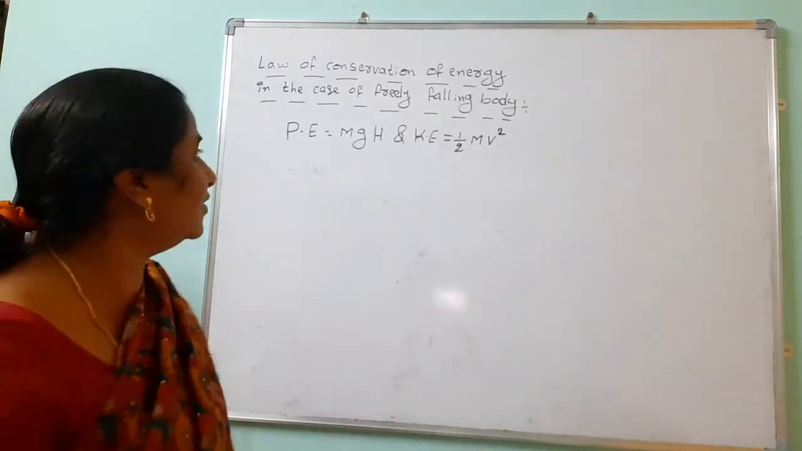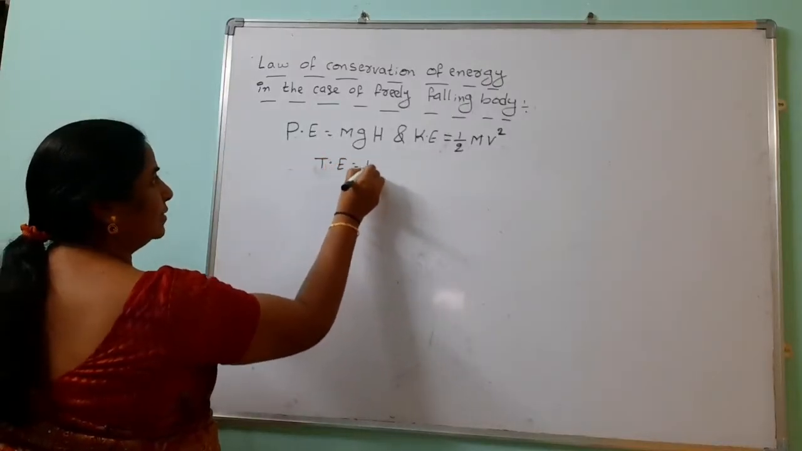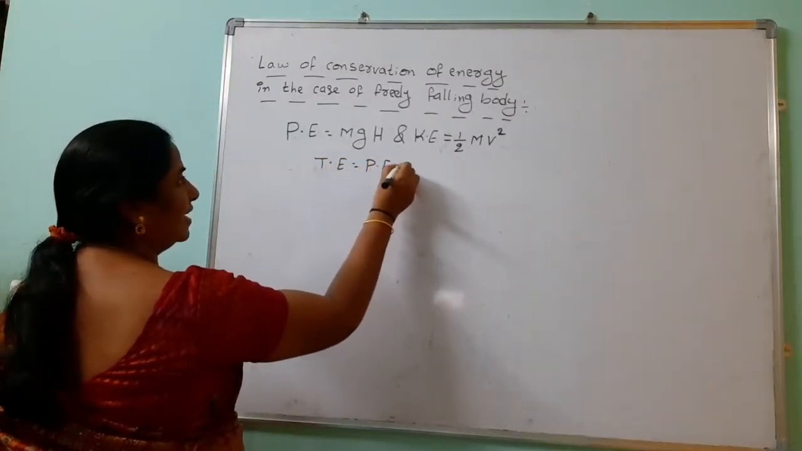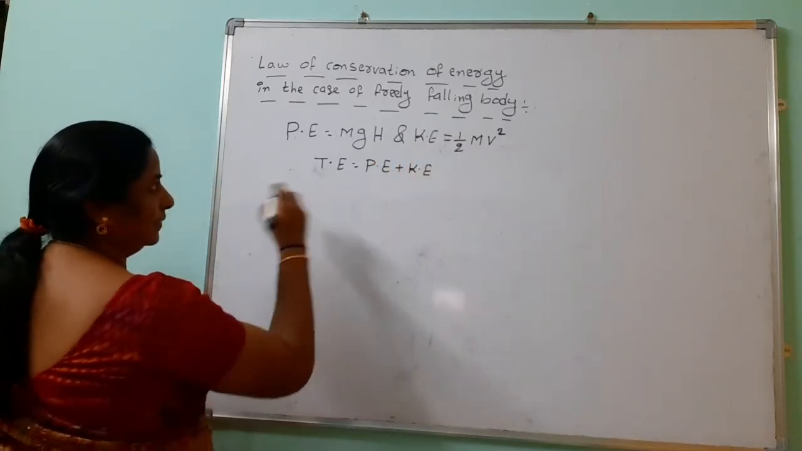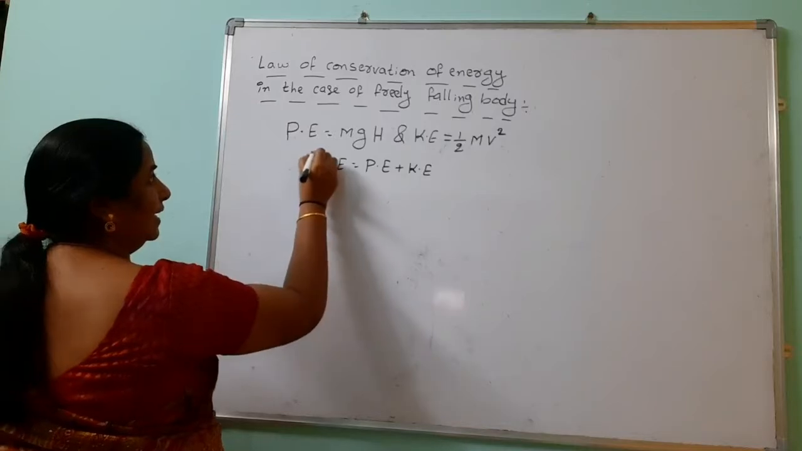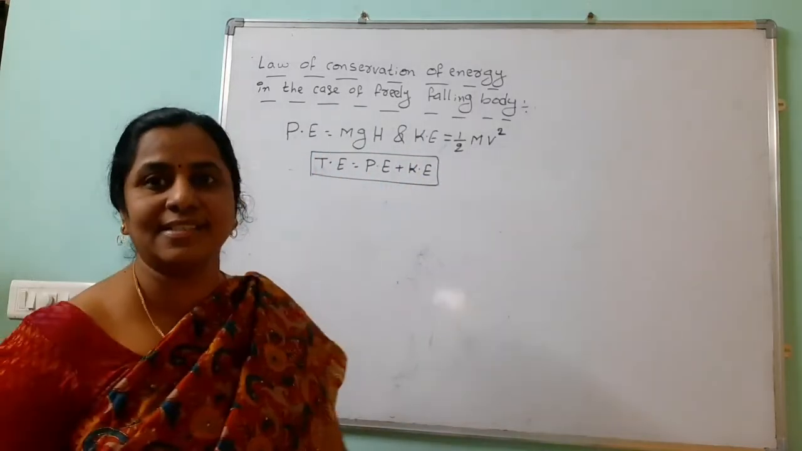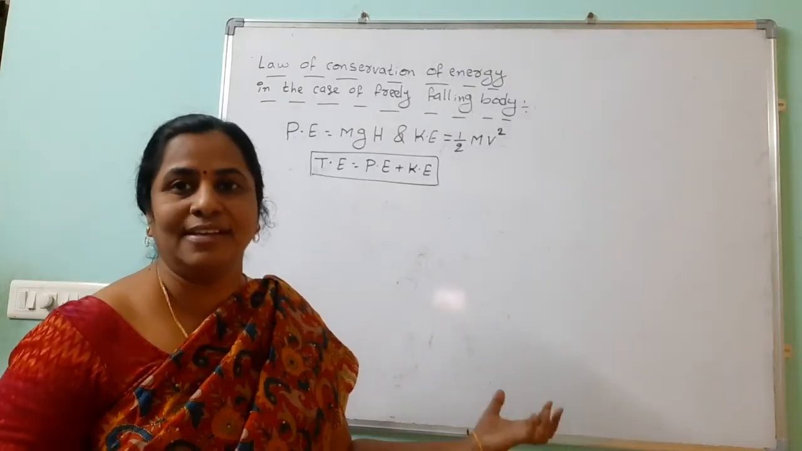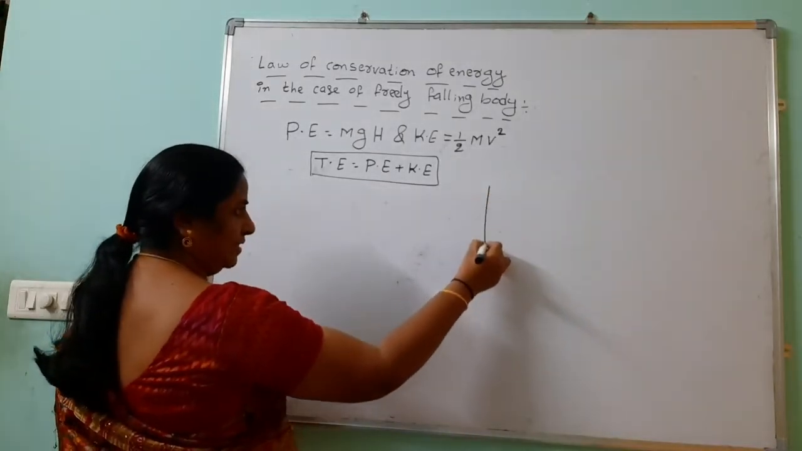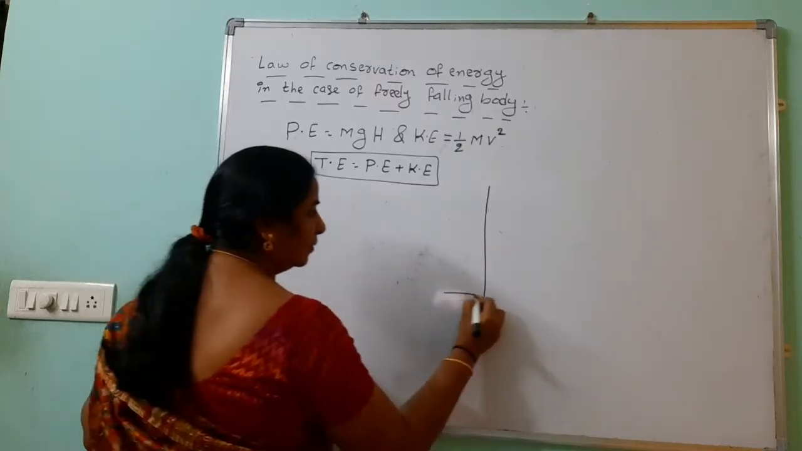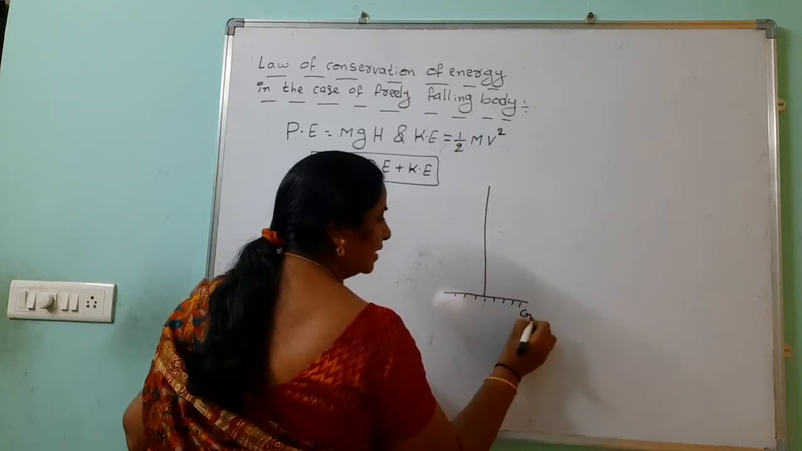Now how do we find the total energy? Total energy equals potential energy plus kinetic energy. But our question is the freely falling body. In the case of a freely falling body, what happens? Look here. This is a freely falling body and it reaches the ground. This is the ground.